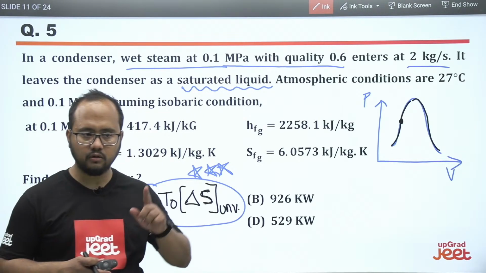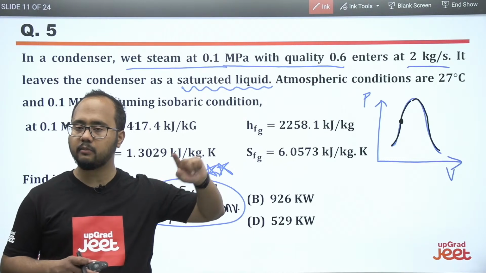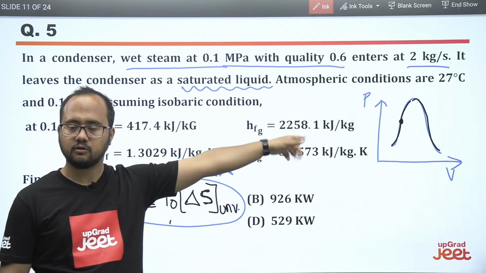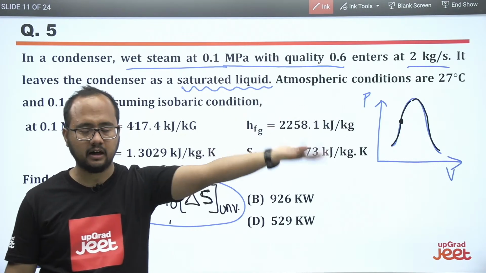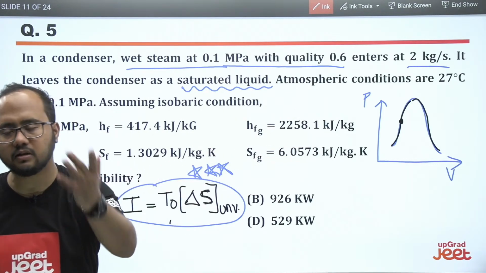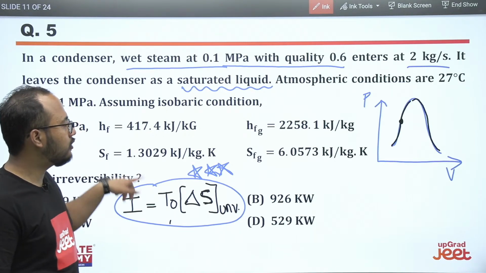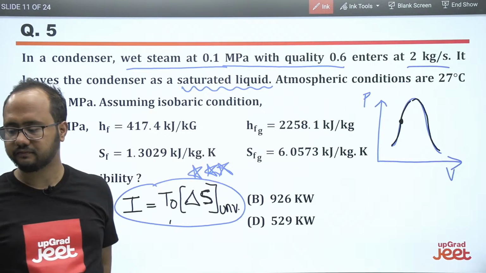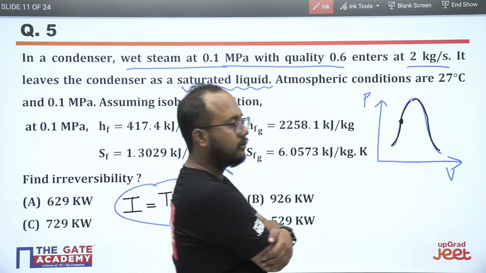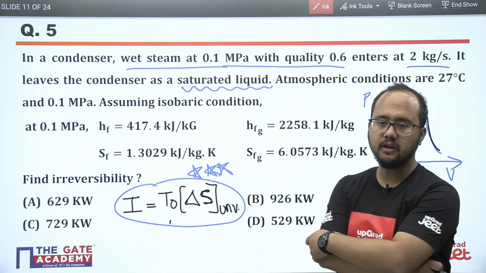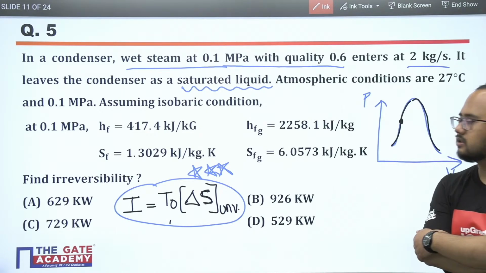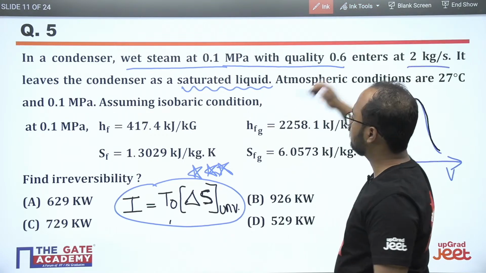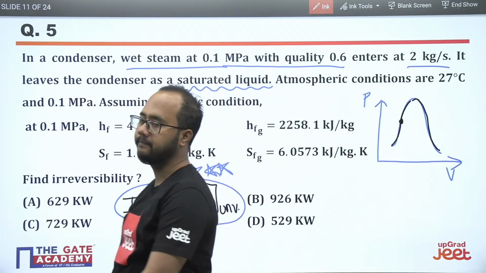While calculating the entropy change, remember they have mentioned the condenser and there is the surrounding part. So the condenser is our system, and everything external to the condenser will be the surrounding. Okay. So first of all you have to calculate the entropy change for the condenser part. Calculate it fast, the entropy change for the condenser.